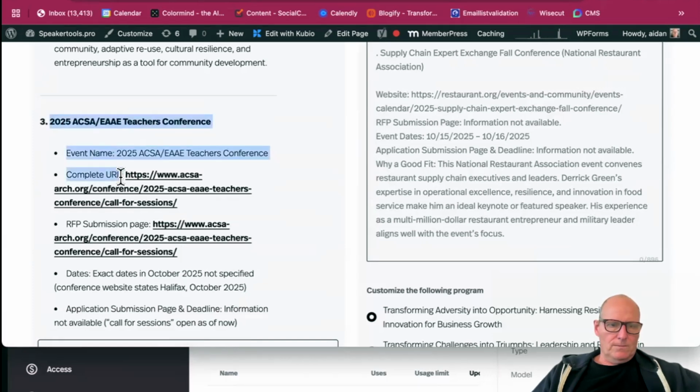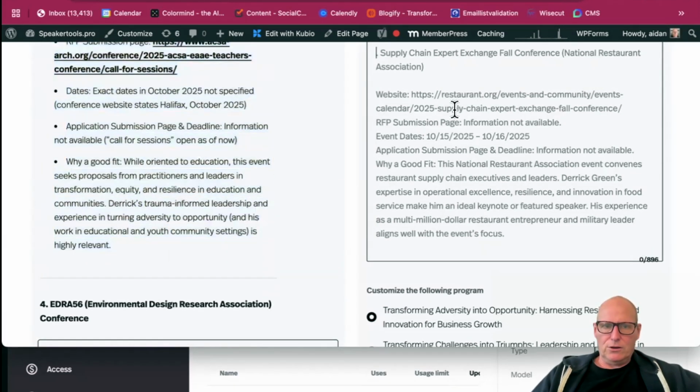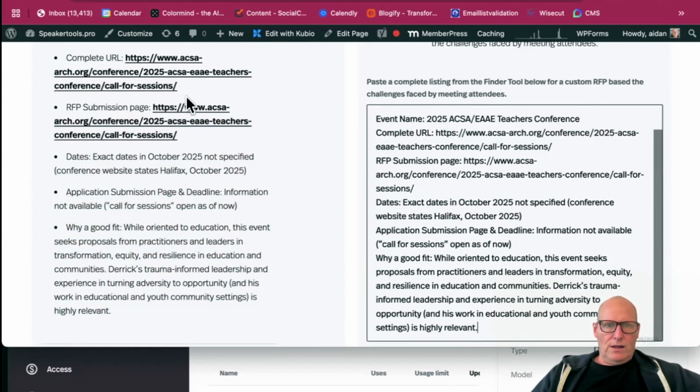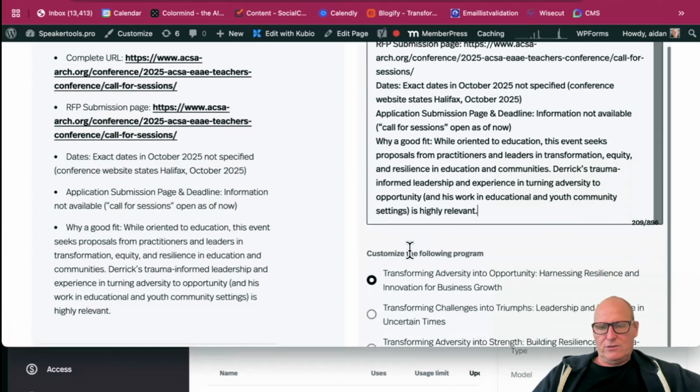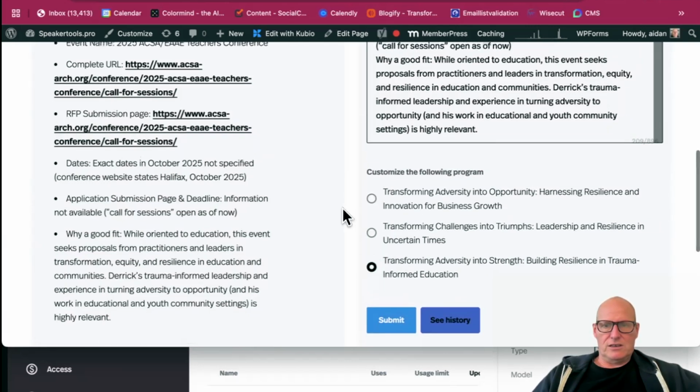So I go here. All I do is copy this, the entire thing, including why it's a good fit. The important thing is to have the URL, and if it's got the submission page, you want that in there too. So we are going to say harnessing resilience, leadership resilience. This is for trauma-informed education. Okay, there we go. I guess that's a teacher's thing.